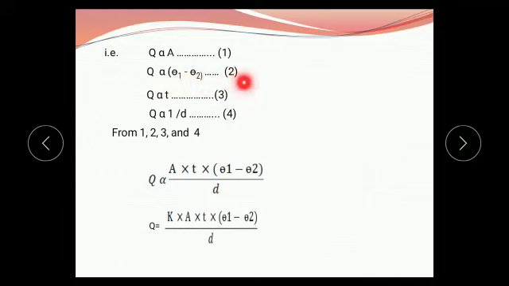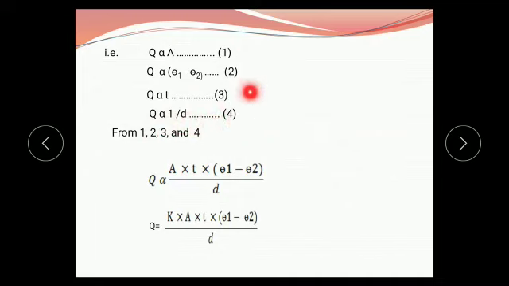That is equation number 2. Then the amount of heat is directly proportional to time. This is equation number 3. And the amount of heat is inversely proportional to the distance, and therefore we write Q is directly proportional to 1 upon D. That is equation number 4.